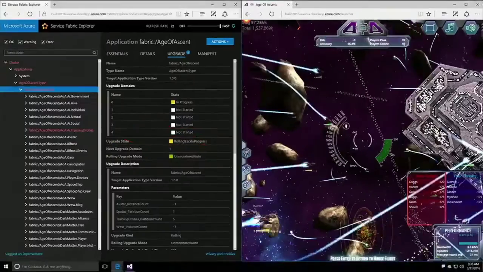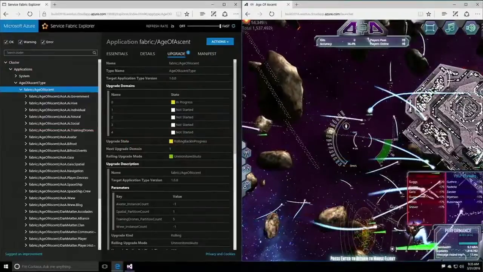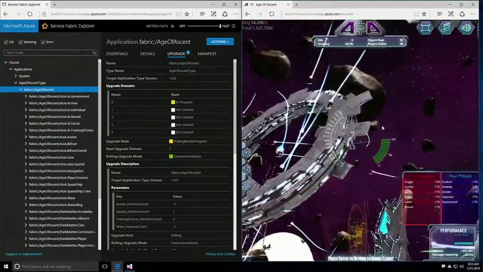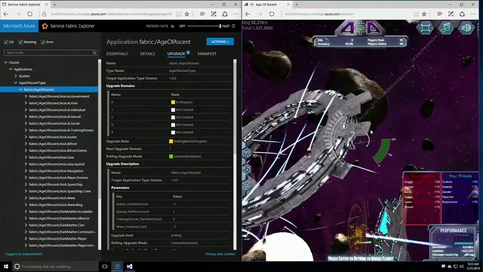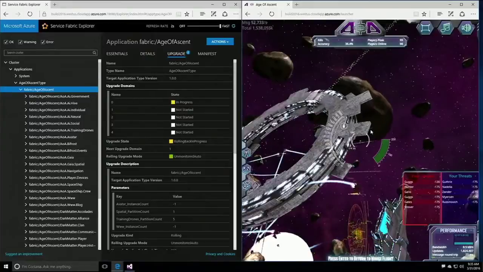Only 20% of the drones exploded, and the game has now healed. I never stopped playing. Oh, Googs just went by again. He's just in my face. How did Service Fabric know that was a bad upgrade? Because the Age of Ascent code told us that health monitor looks for drones that were killed without taking fire, and then when I triggered that, when I set the spawn health to 0.